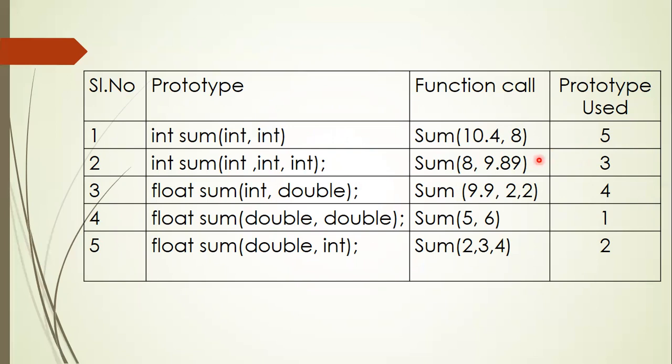In the second example, sum(8, 9.8) means it tries to find a function prototype which has one int argument and one double argument. It makes use of the third one. In the third case, sum(9.9, 2.9), it tries to find a prototype where both arguments are float or double type. So double, double. Next, sum(5, 6) means here it tries to find a prototype where both arguments are int type. It makes use of 1. And the last one, sum(2, 3, 4), means it tries to find a prototype which accepts three arguments. That means this one, so it is the best match, prototype 2.